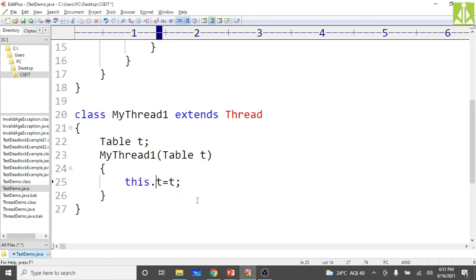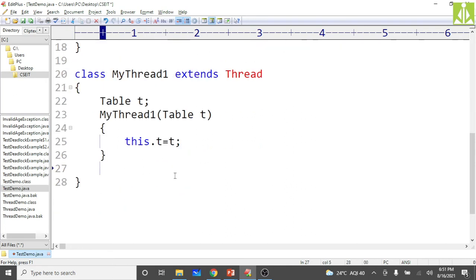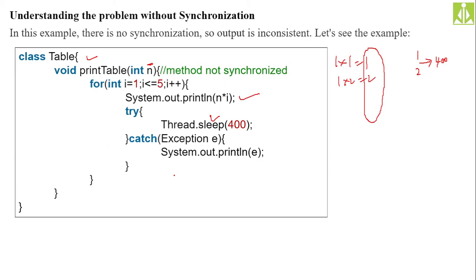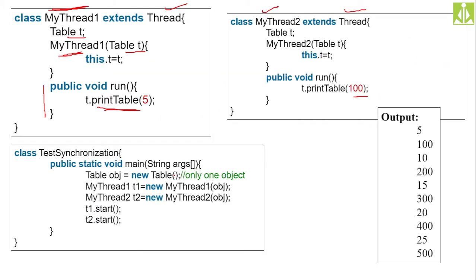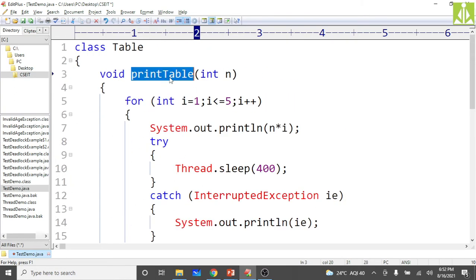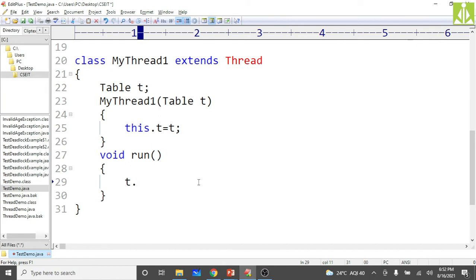Then after this, call the run method, void run, and inside run we are calling that printTable method, t.printTable, p small and T capital. Hopefully we have written the same thing over here, printTable. Here you put printTable and pass some value, let us say 5. I'm printing the table of 5.